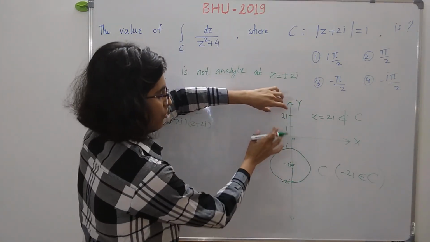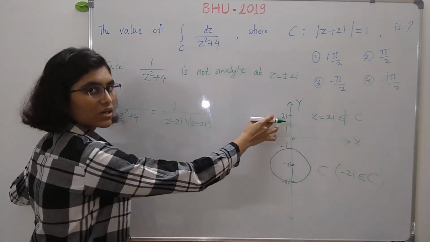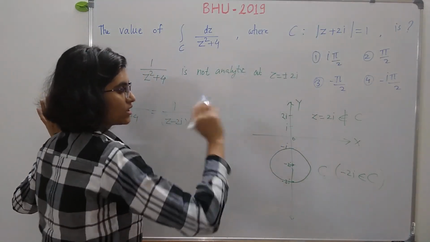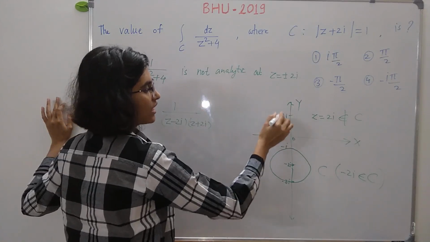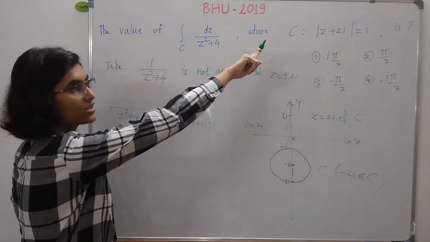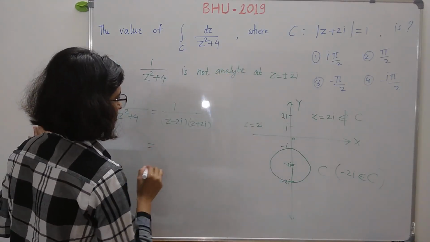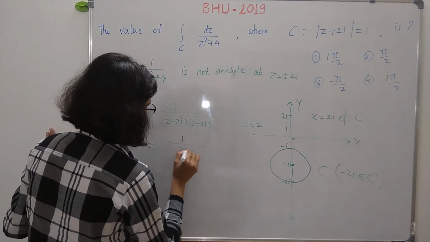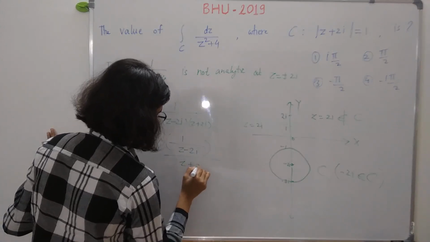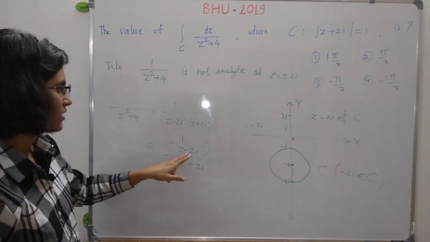Because the problematic point z is equal to 2i is outside the curve C, which is defined by |z plus 2i| is equal to 1. So clearly this function is analytic at the point z is equal to 2i whenever we consider the curve C. So I can write this function as 1 upon (z minus 2i) times 1 upon (z plus 2i), because the first factor is analytic at z is equal to 2i.